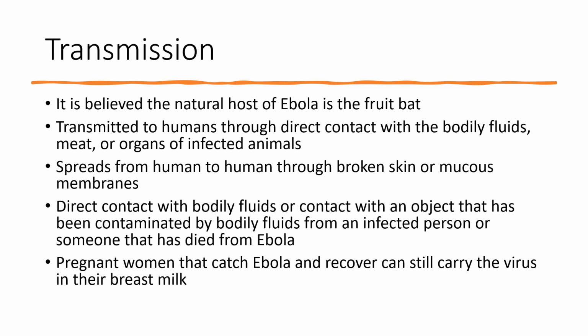So here I have some of the ways that Ebola is transmitted. It is believed that the natural host of Ebola is originally the fruit bat, but again, they're not 100% sure. It is transmitted to humans through direct contact with the bodily fluids, meat, or organs of infected animals when people hunt these animals and probably don't cook the meat to its proper temperature.